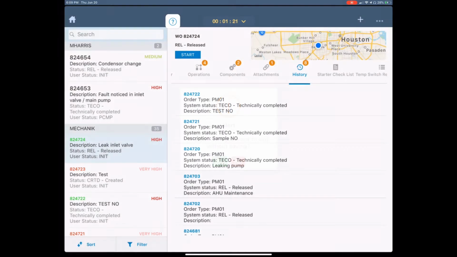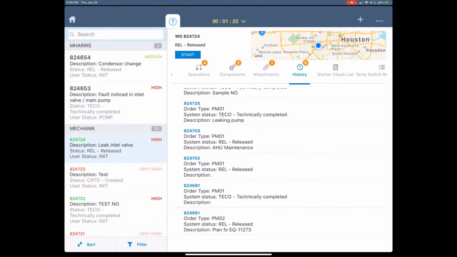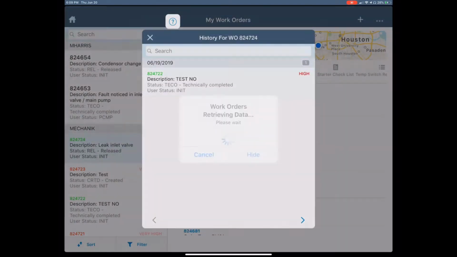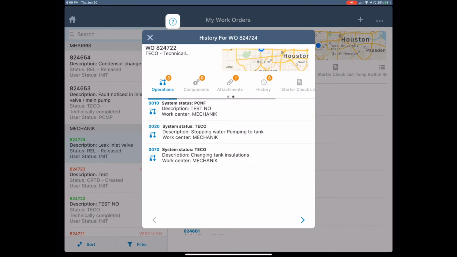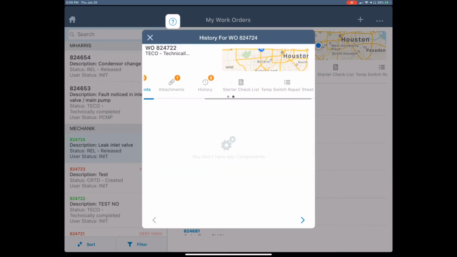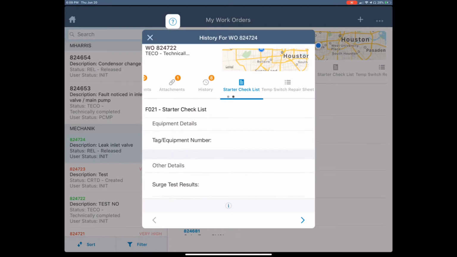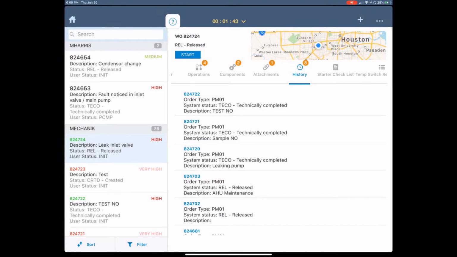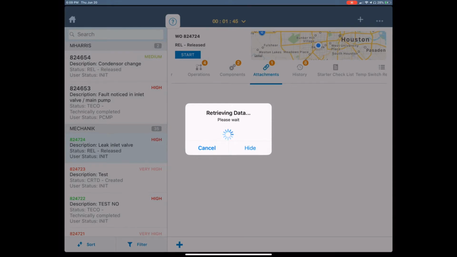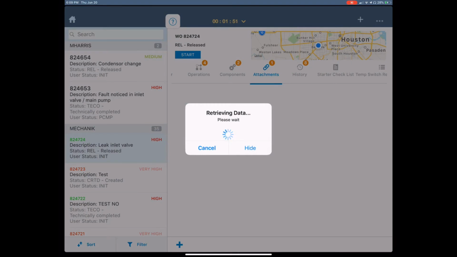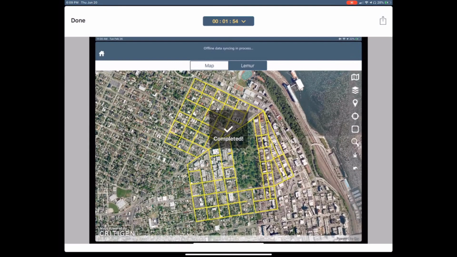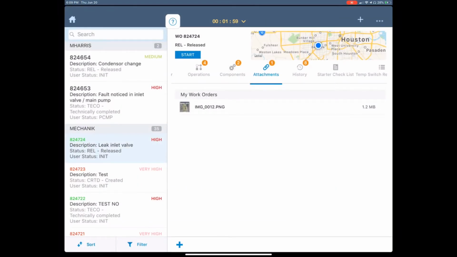On this, I also have access to historical information. So I have 8 historical work orders, and I have full details on all these 8 work orders. I can see what date this work order was completed on, what operations or tasks were performed, what parts were replaced, and what data points were captured on this work order. I can also see any attachments or images that were added on this work order by my planner. In this case, it looks like I have 1 image on here, which shows my geolocation, which I don't need access to right now.